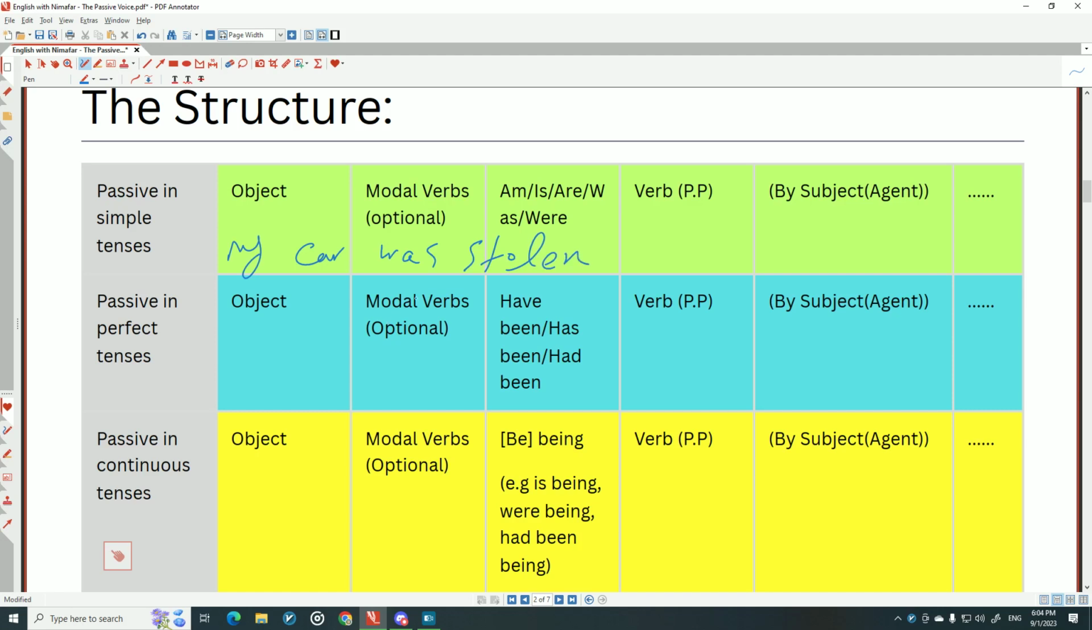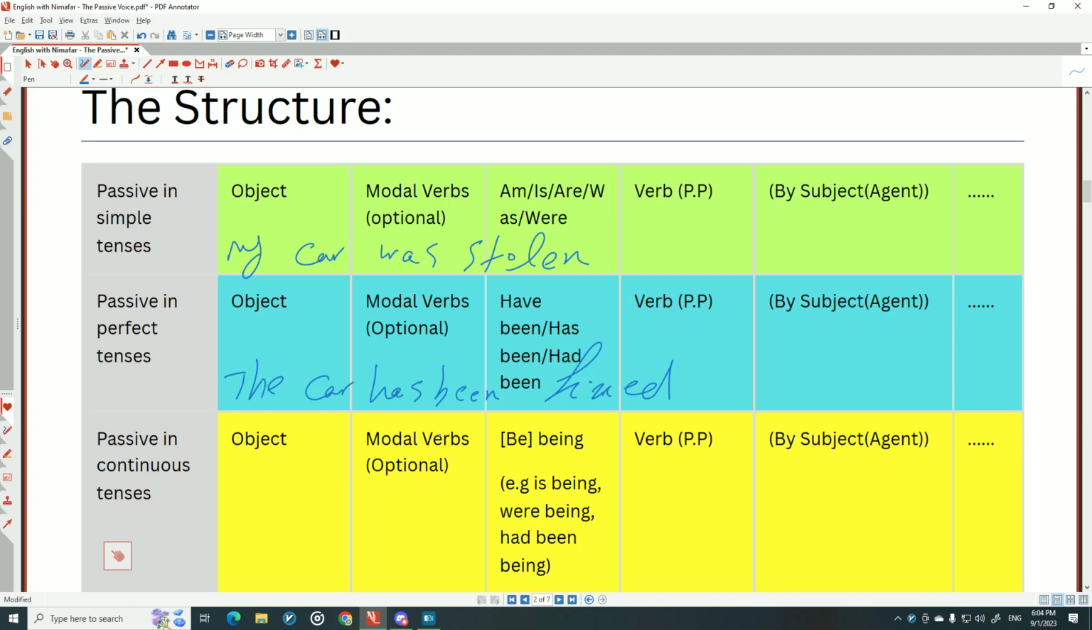Passive in perfect tense: object, have been, has been, had been for present perfect and past perfect. But for future perfect, will have been. Verb, again, past participle. For example, the car has been fixed. Okay? And if you have any questions, just type it down. I will read it. And passive in continuous tenses.